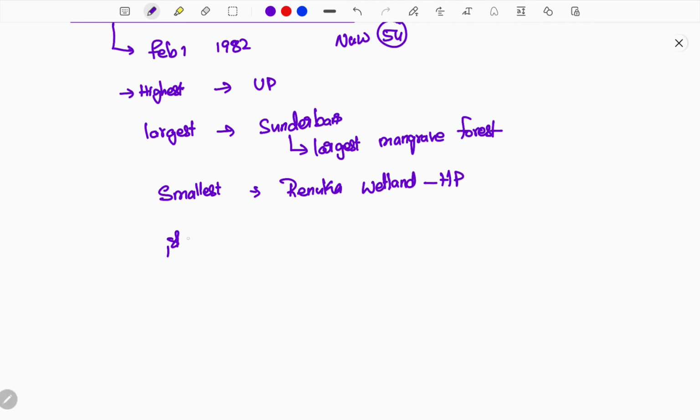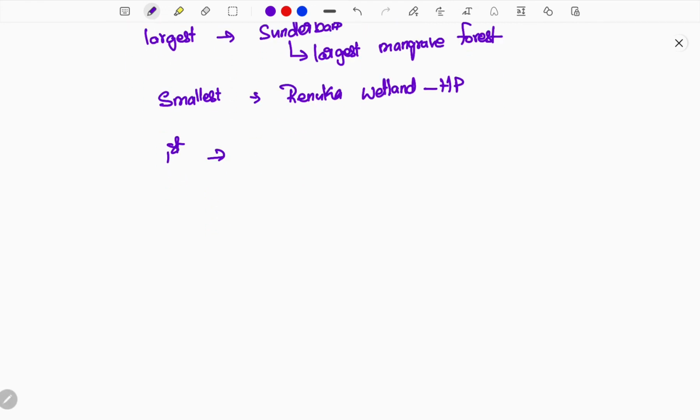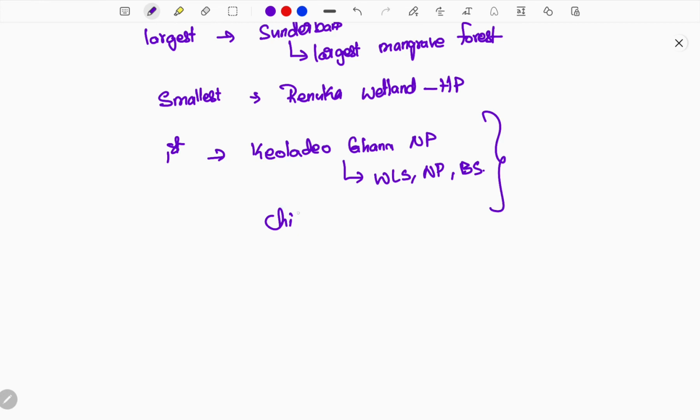And the first wetlands of India are two wetlands. One is Keoladeo Ghana National Park, which is more important because it is a wildlife sanctuary, national park and bird sanctuary, so it has a major importance. Then comes the Chilka Lake, which is located in Odisha. Both were announced on the same day, so both are the first. I had located it for you. This is more important.